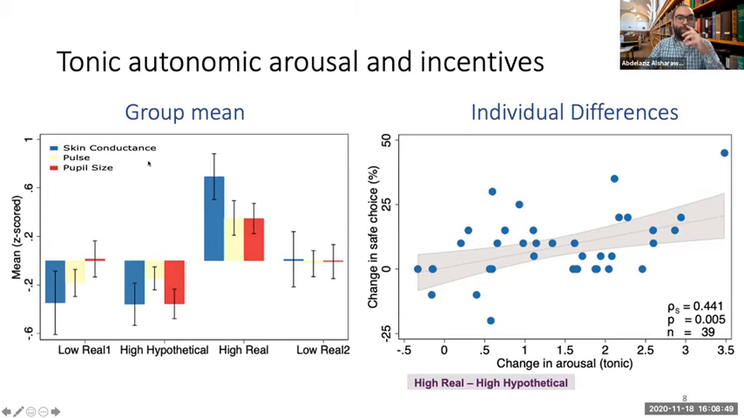So we compute the first principal component for these 3 arousal measures, and we look at the change in this first principal component from high hypothetical to high real, and we plot it here on the x-axis, and on the y-axis I'm plotting the change in frequency of choosing the safe option between these 2 blocks. And indeed, we find this significant result that participants who became more aroused were the ones who were becoming more risk averse.